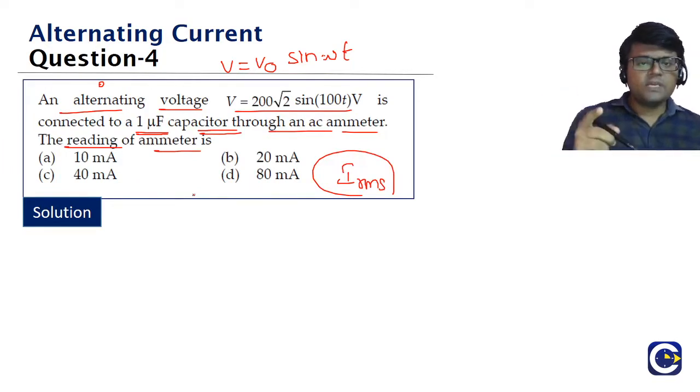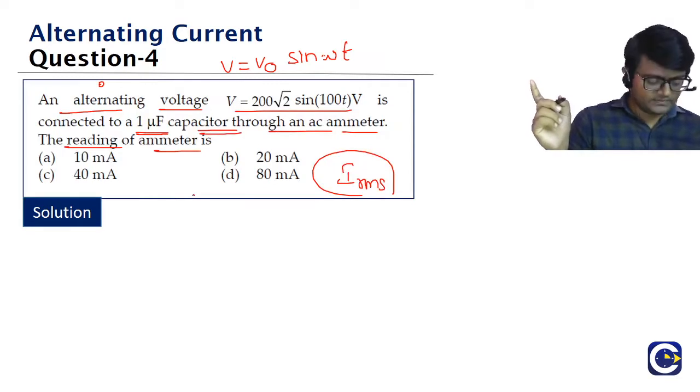So we know the peak value of voltage. Peak value of voltage divided by the capacitive reactance will give us the peak value of current. Peak value of current, we have to divide by root 2. I naught by root 2 will give us IRMS. Check it, guys.